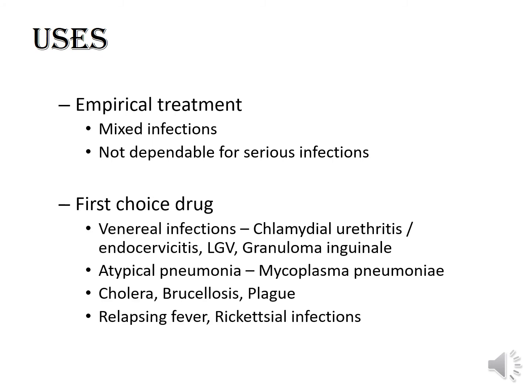Tetracyclines are still the first choice drugs in a number of venereal infections like chlamydial urethritis, endocervicitis, lymphogranuloma venereum, etc. They can be used for treatment of atypical pneumonia caused by Mycoplasma pneumoniae, though macrolides are preferred. They are still very effective in treatment of cholera, brucellosis, plague, and in treatment of atypical infections like relapsing fever and rickettsial infections.